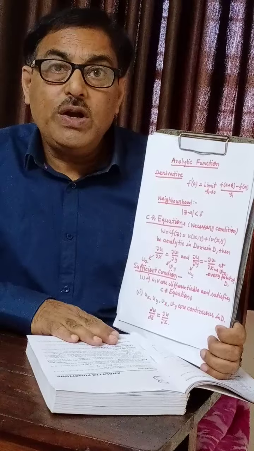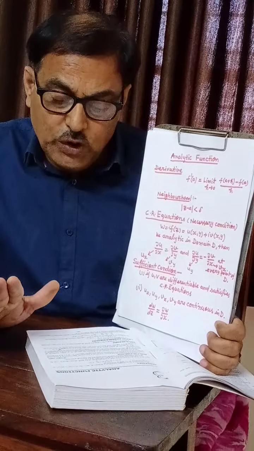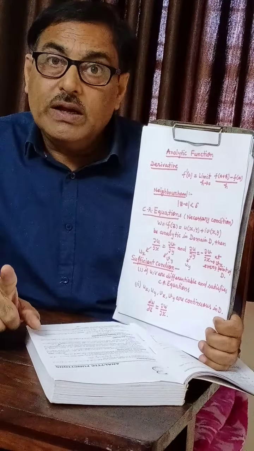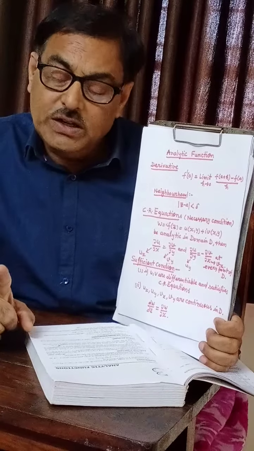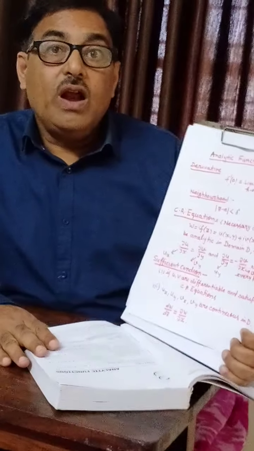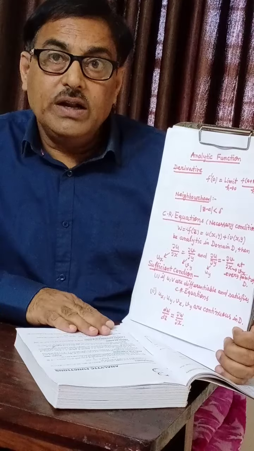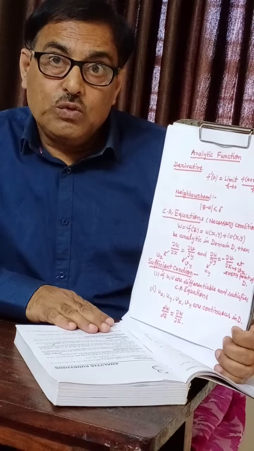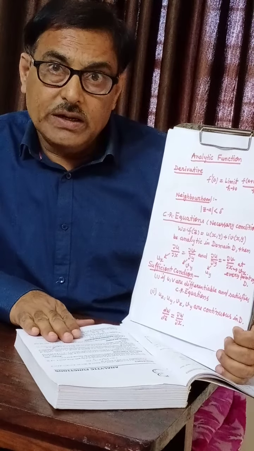What is a singular point? A point z equal to z0 is said to be a singular point of f(z) if f(z) is not analytic at the point z0, means f'(z0) does not exist. Now we will tell you the necessary condition and sufficient condition for a function f(z) to be analytic.